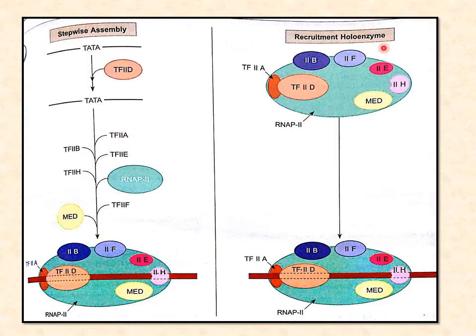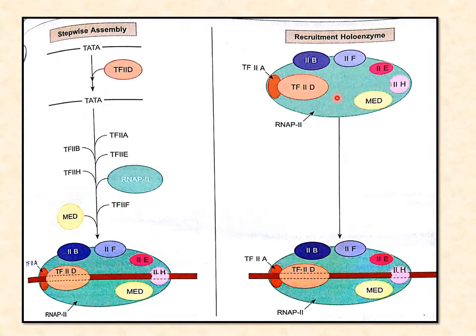But in the recruitment holoenzyme theory, all the factors form a complete holoenzyme, and it doesn't attach sequentially; the holoenzyme and GTF complex is recruited to the promoter to initiate transcription.